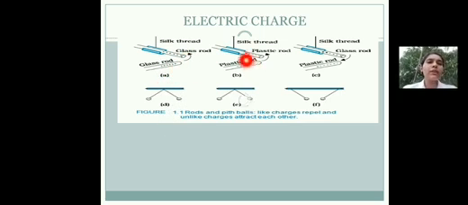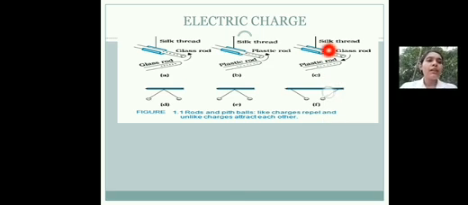Similarly, here you can see this is a plastic rod and this plastic rod is rubbed with a cat's fur. And due to rubbing, this plastic rod has acquired a negative charge. That means this plastic rod gained some electrons and the cat's fur has lost some electrons. A similar plastic rod which is rubbed with cat's fur, when it is brought near the first plastic rod, they will repel each other because both are like charges.